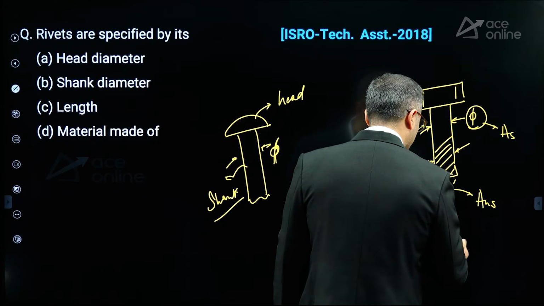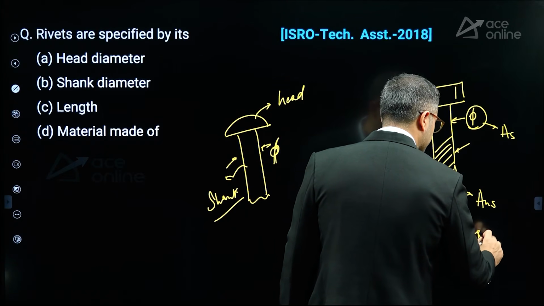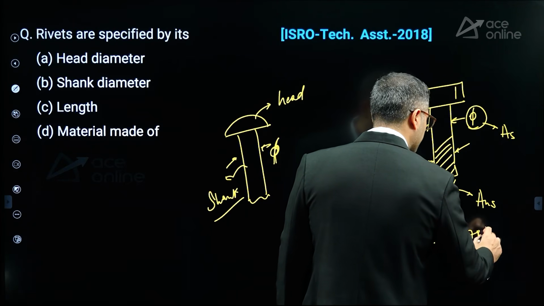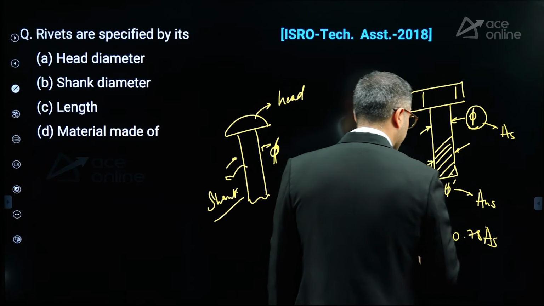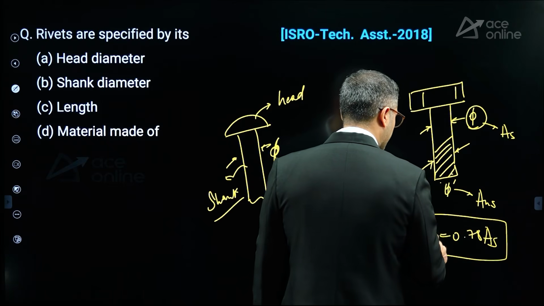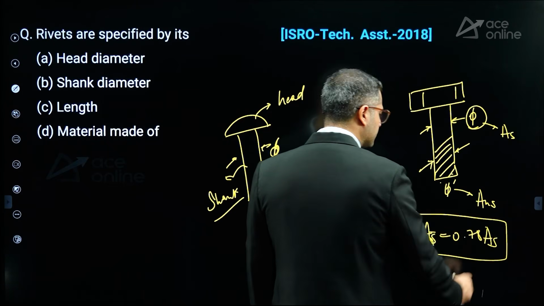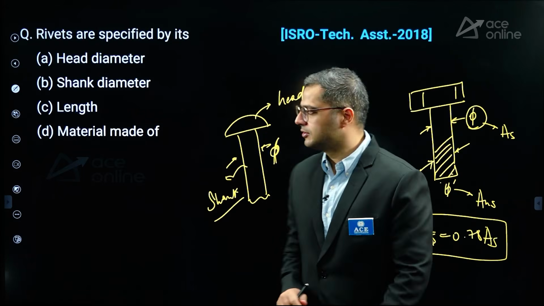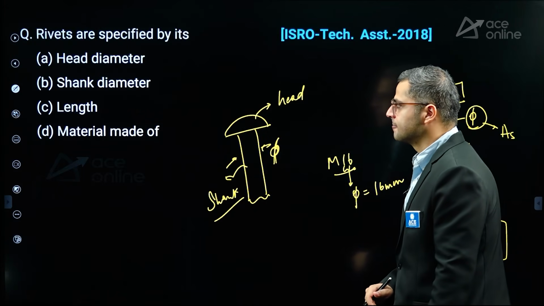So ANS is equal to 0.78 times AS, right? So it is 22% lesser.